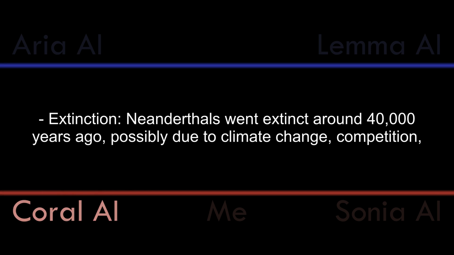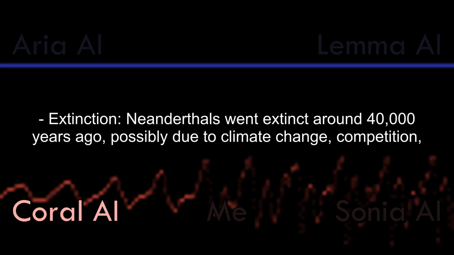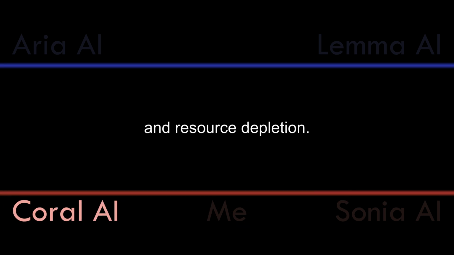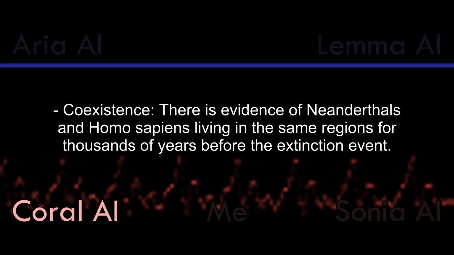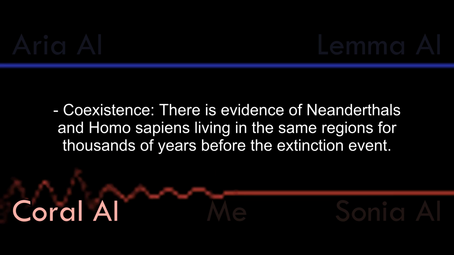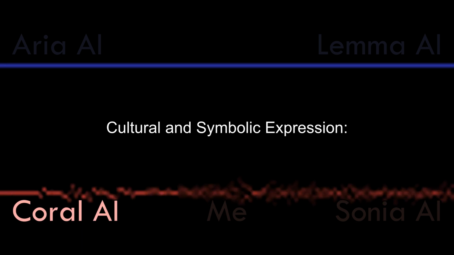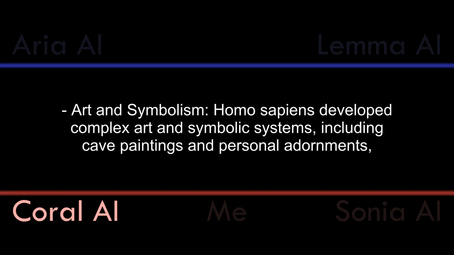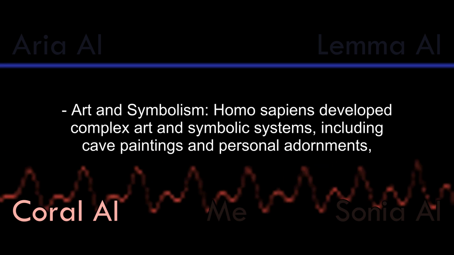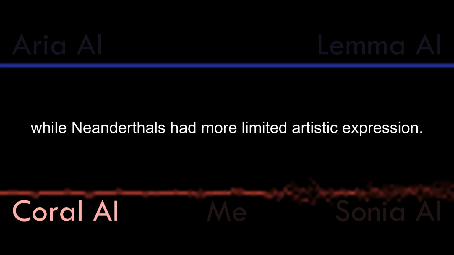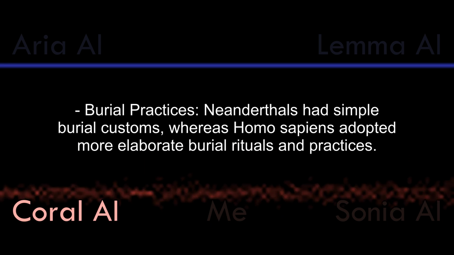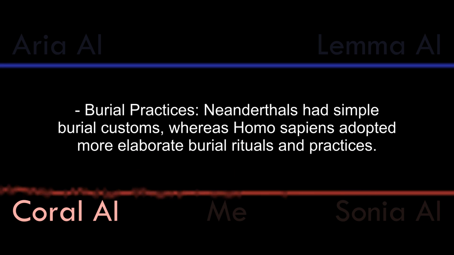Extinction and coexistence. Extinction. Neanderthals went extinct around 40,000 years ago, possibly due to climate change, competition, and resource depletion. Coexistence. There is evidence of Neanderthals and Homo sapiens living in the same regions for thousands of years before the extinction event. Cultural and symbolic expression. Art and symbolism. Homo sapiens developed complex art and symbolic systems, including cave paintings and personal adornments, while Neanderthals had more limited artistic expression. Burial practices. Neanderthals had simple burial customs, whereas Homo sapiens adopted more elaborate burial rituals and practices.